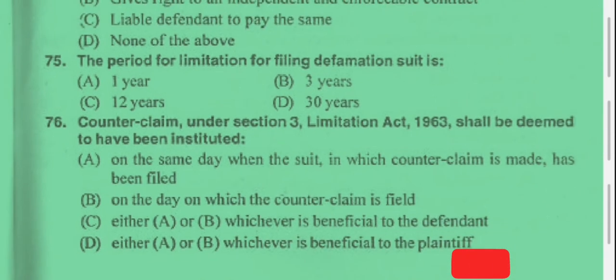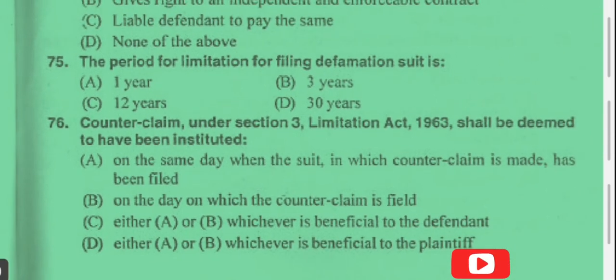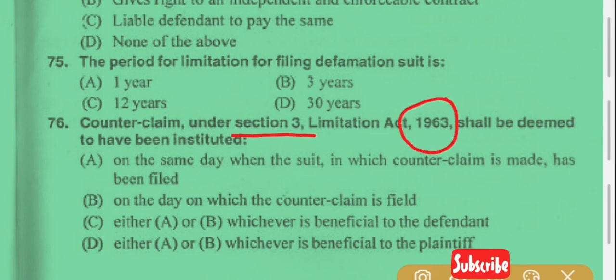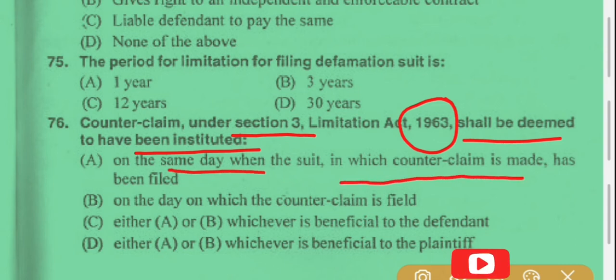Now question number 76. A counterclaim under section 3 of the Limitation Act 1963 shall be deemed to have been instituted, option A, on the same day when the suit in which the counterclaim is made has been filed. Option B, on the day on which the counterclaim is filed.